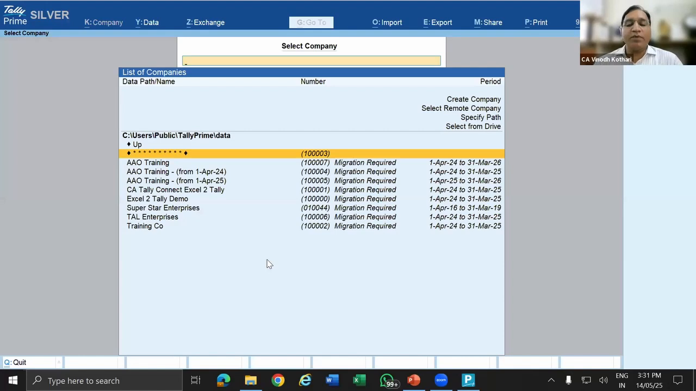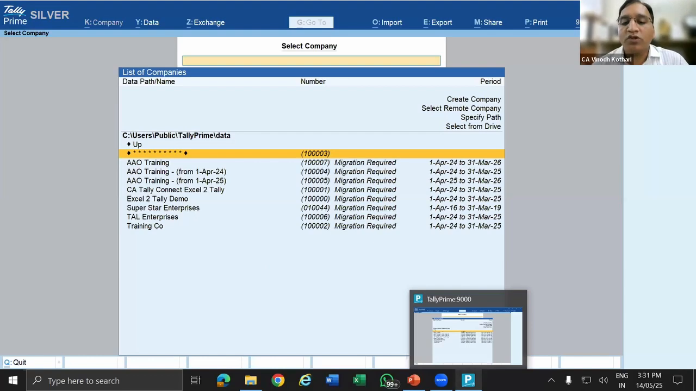So now your Tally is open. If you move your mouse cursor on top of the Tally in the taskbar, you will see TallyPrime semicolon 9000. That means your ODBC is connected to this Tally. Your ODBC port code 9000 is available in this Tally.